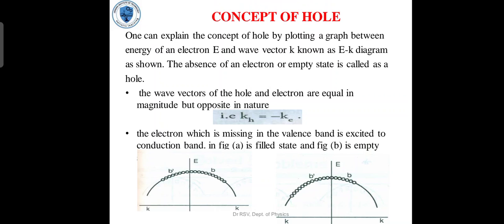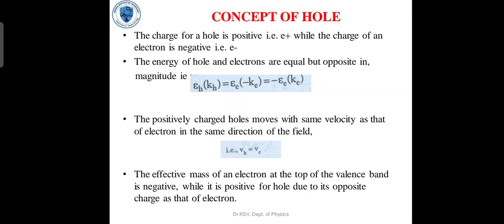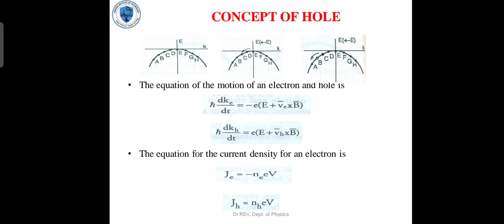The electron which is missing in the valence band is excited to the conduction band. In the figure, A is a filled state and figure B is an empty state. This is the concept of hole diagram. The equation for motion of an electron and hole is h into dke by dt is equal to minus e into E plus v cross B vector.